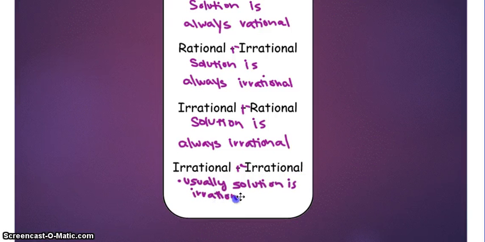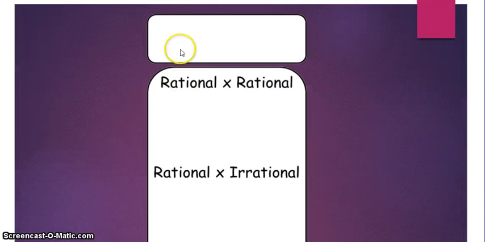The only case where this is not going to be irrational is if you're doing something like pi minus pi. What's pi minus pi? 0. That's the only time that this is going to be something that's a whole number. So if you're doing the same number minus itself. Alright? Then we go on to multiplying.